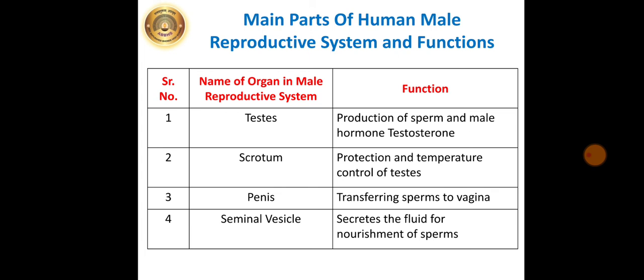Scrotum: protection and temperature control of testes. Penis: transferring sperms to the vagina. Seminal vesicle: secretes the fluid for nourishment of sperms. So, write down this chart. It is very important for the practical exam also.